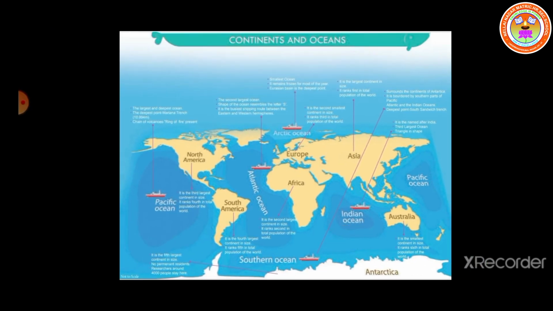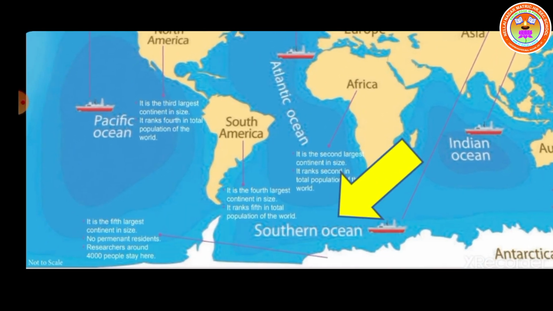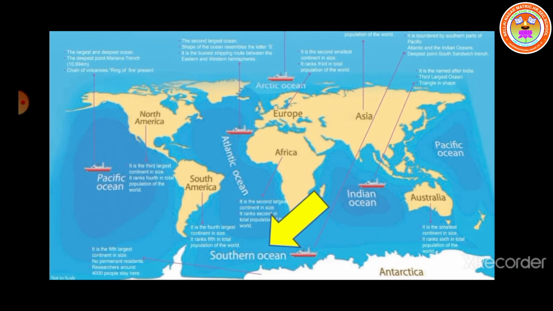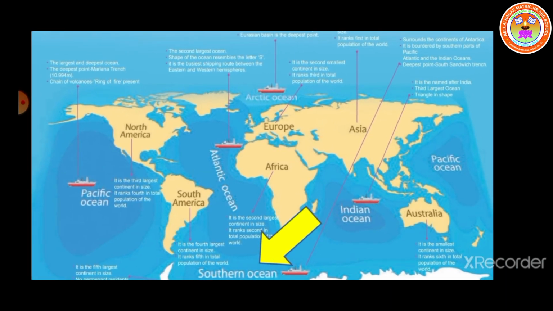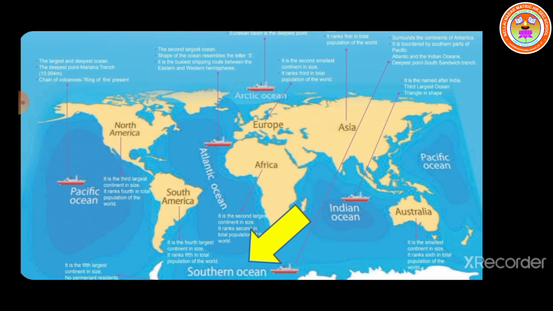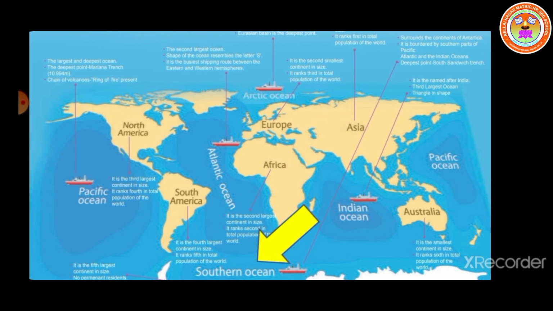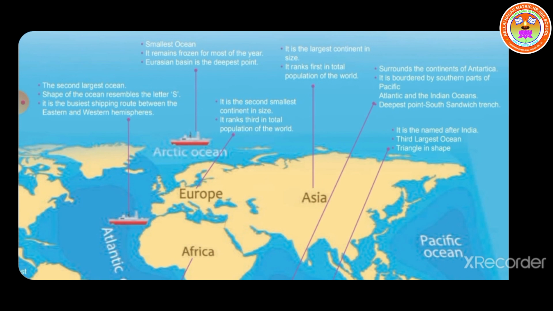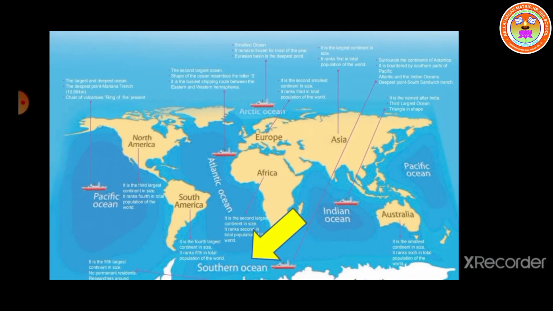Next, fourth largest ocean is Southern Ocean. It surrounds the continent of Antarctica. It is bounded by southern parts of Pacific, Atlantic, and Indian Ocean. The deepest point in this ocean is South Sandwich Trench.